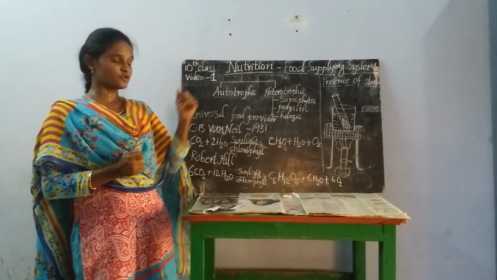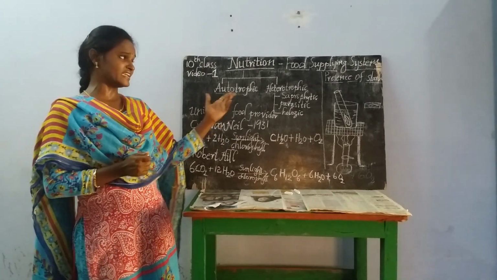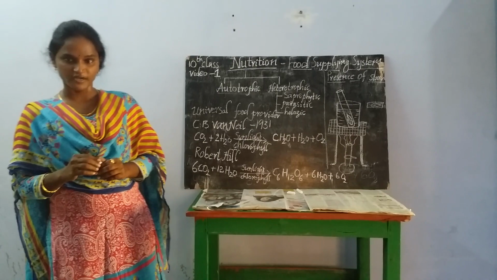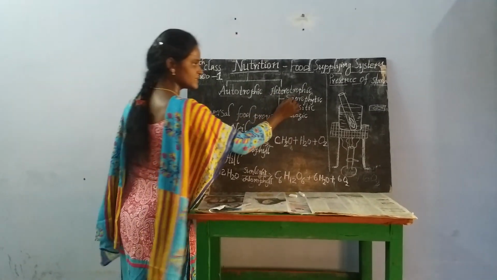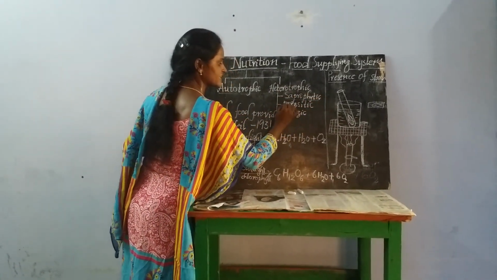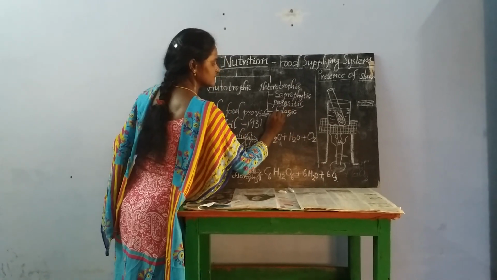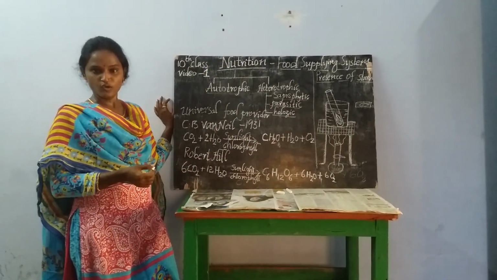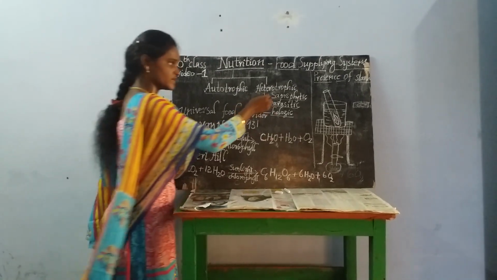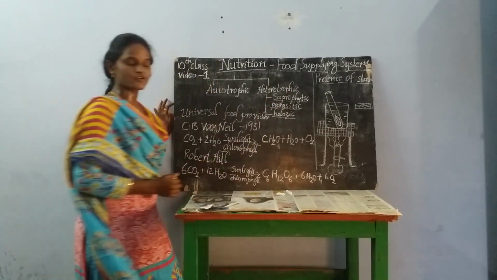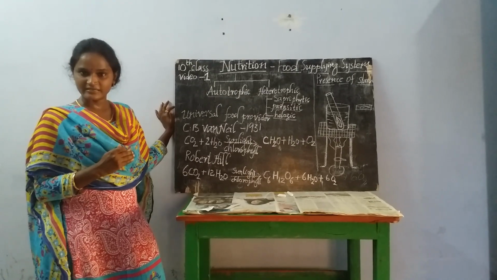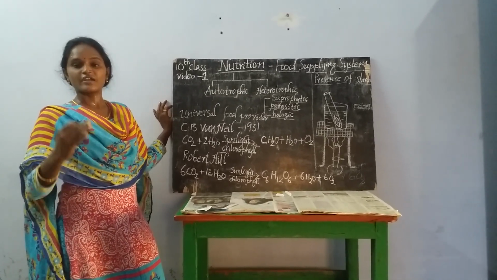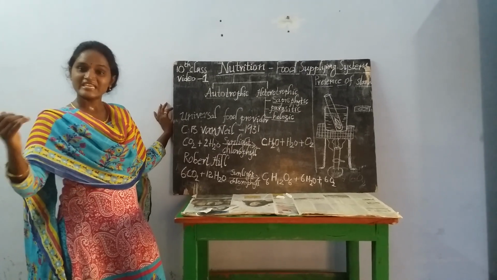In the heterotrophic mode of nutrition, again it is divided into 3 subcategories. What are they? The first one is saprophytes, the second one is parasites, and the last one is holozoic. If we talk about saprophytes, saprophytes are the organisms which are capable of obtaining their food from dead and decaying matter.